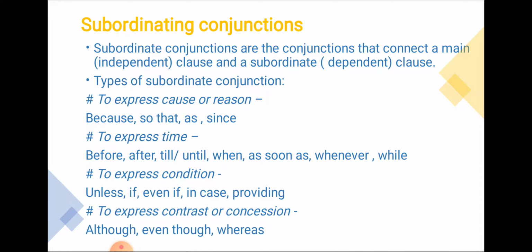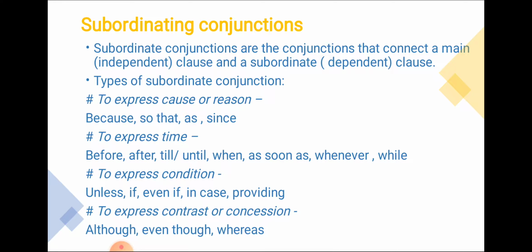Next comes subordinating conjunctions. Subordinating conjunctions are the conjunctions that connect a main or independent clause and a subordinate or dependent clause. Clauses are basically of two types. One is the main clause, which does not need any support to express its meaning, and the other is the dependent clause, which needs the principal clause for its meaning. It is not complete in itself. So subordinating conjunctions connect these two types of clauses: one is a complete sentence in itself, and the second is dependent on the first for its meaning.